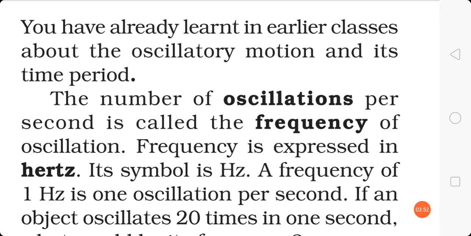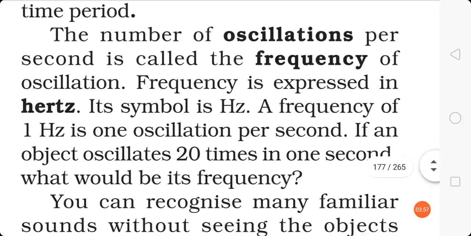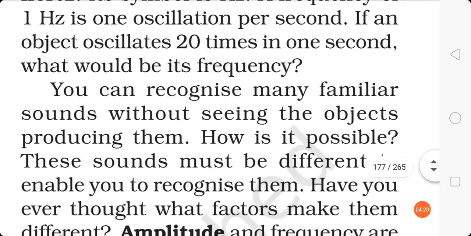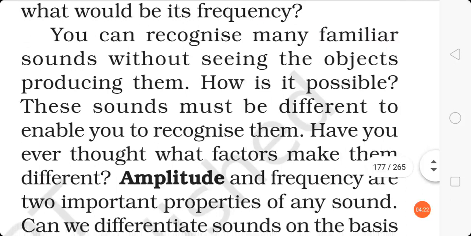Okay? If an object oscillates 20 times in 1 second, then what would be its frequency, students? एक सेकेंड में अगर 20 टाइम्स ऑसिलेट होता है तो its frequency is 20 hertz. Yes, if in 1 second it is 1 oscillation, then 1 hertz frequency. In the same way, in 1 second if it oscillates 20 times, then we can say its frequency is 20 hertz. Got it?